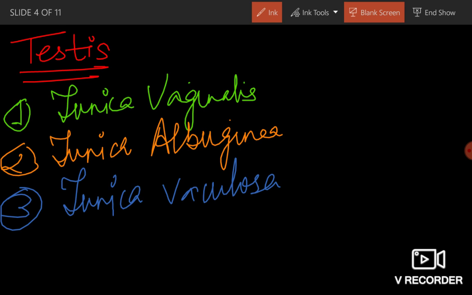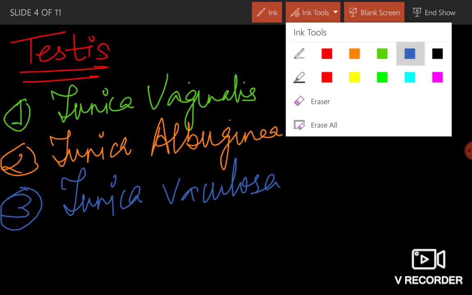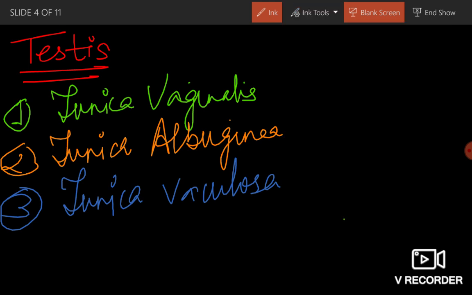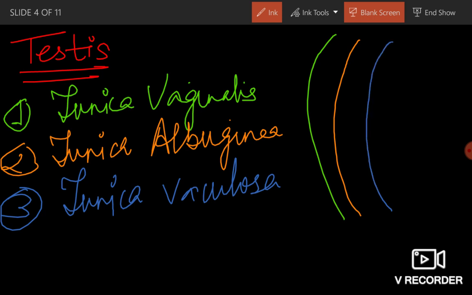Tunica vaginalis is the outermost layer. The middle layer is tunica albuginea, and the innermost layer is tunica vasculosa inside the testis. Clear?